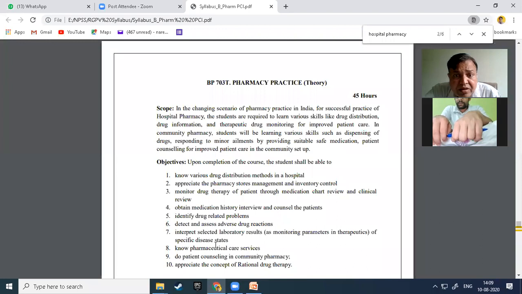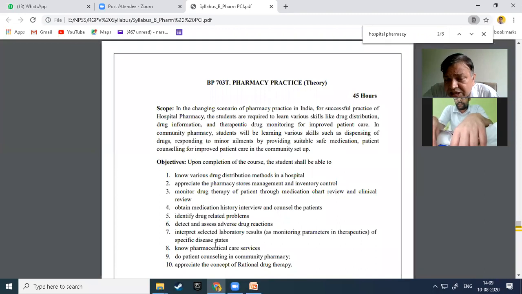In the changing scenario of pharmacy practice in India, for successful practice of hospital pharmacy, the students are required to learn various skills like drug distribution, drug information, and therapeutic drug monitoring for improved patient care.